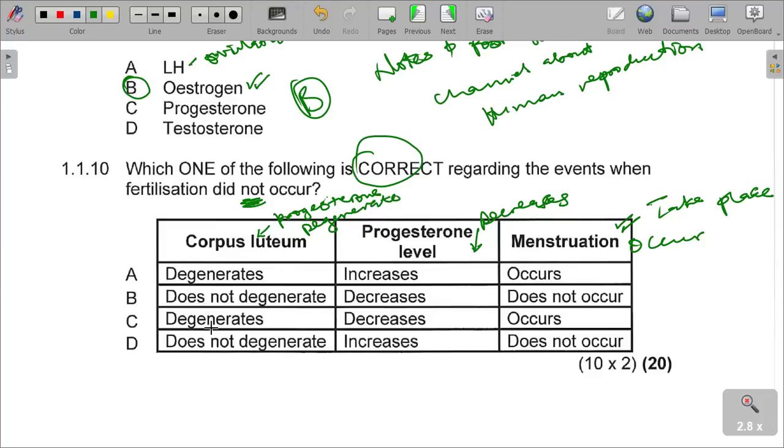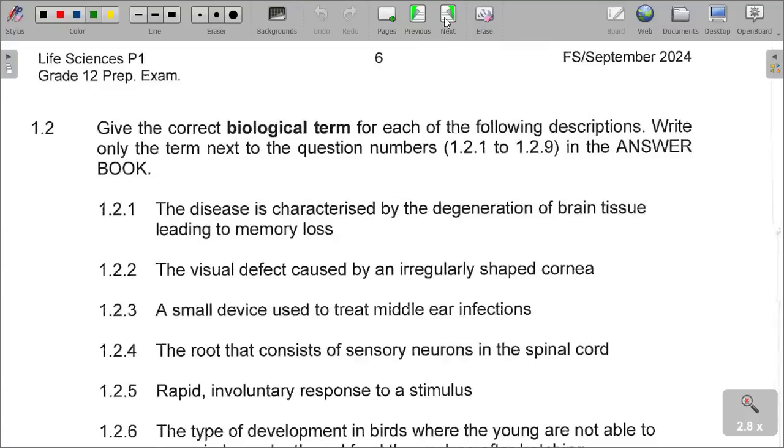So please understand, it degenerates, progesterone decreases, and then menstruation also occurs. So please note that the answer is C, on question number 10. I'm sure that you can see what I'm saying. Please refer to our previous notes and lectures on these reproduction questions. They are quite interesting, and I don't expect you to lose any marks there. Get all the marks right.